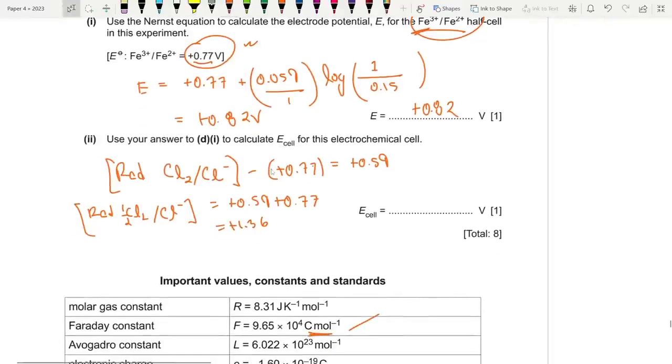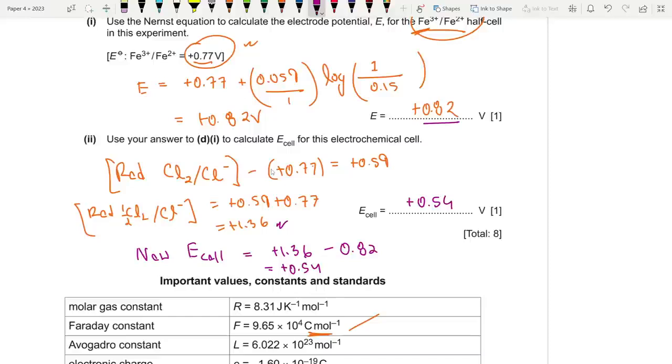Now we can find out the new E cell. How? So the new E cell is equal to the reduction potential of chlorine, which is plus 1.36, minus the new reduction potential of iron, which is plus 0.82. So 1.36 minus 0.82 gives me an answer of plus 0.54. So plus 0.54 volts is my final answer.